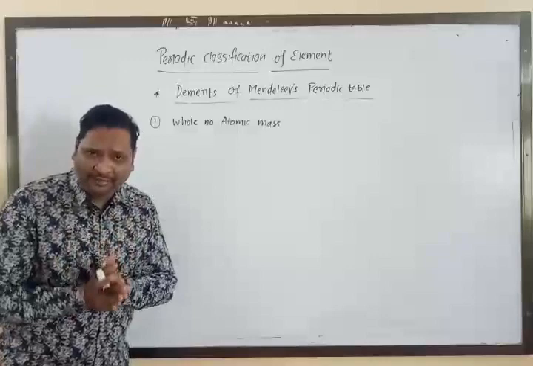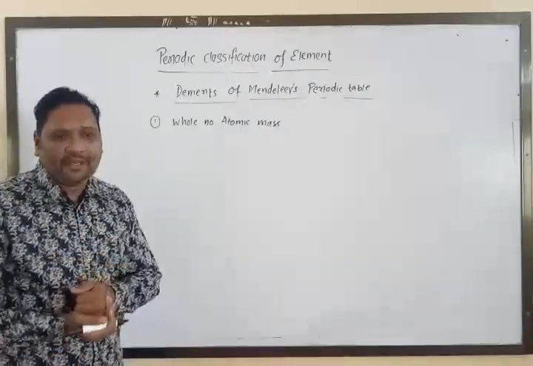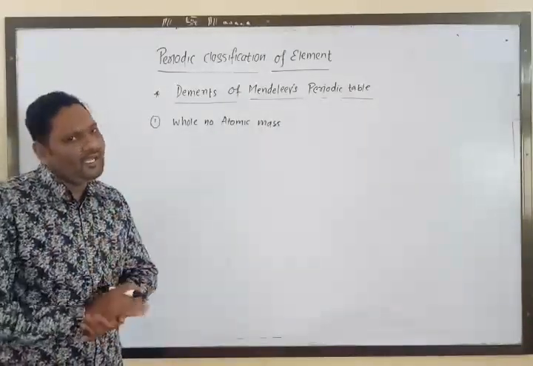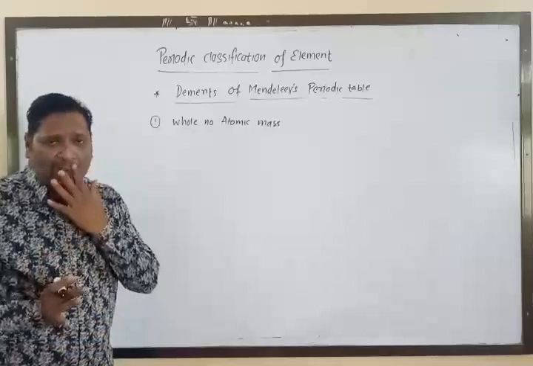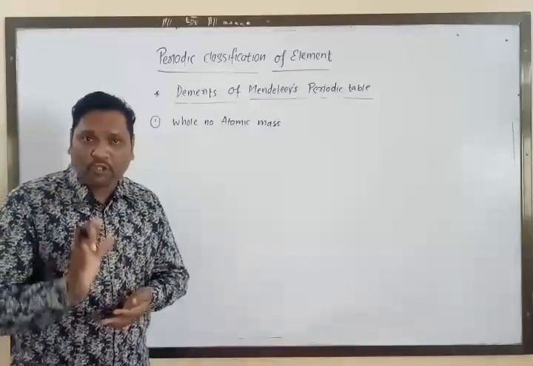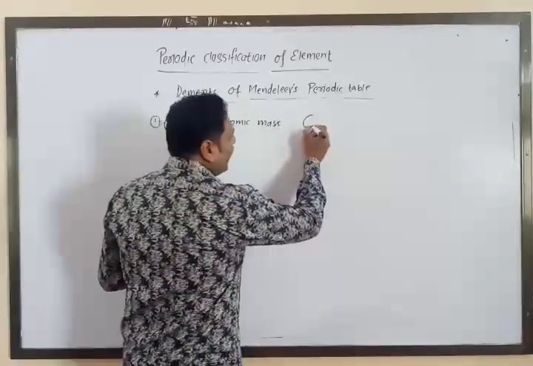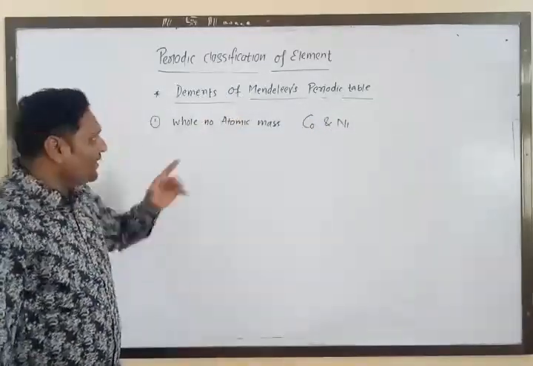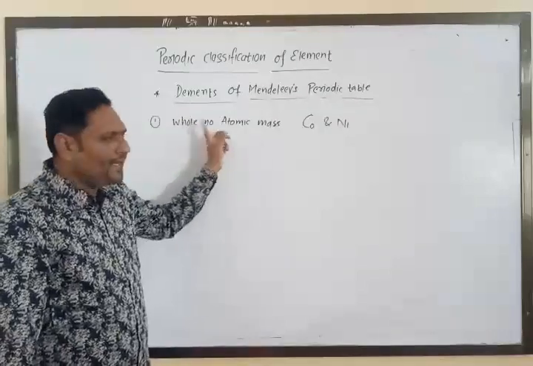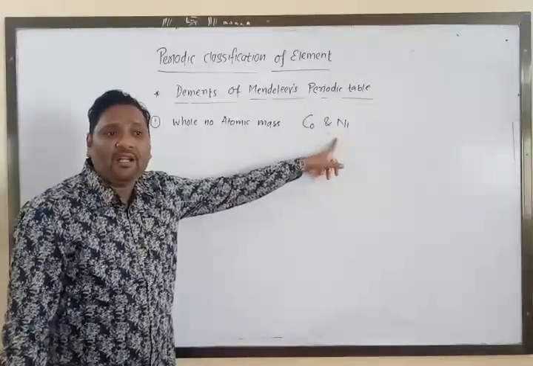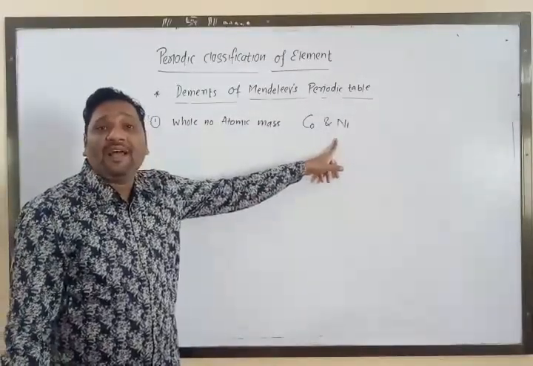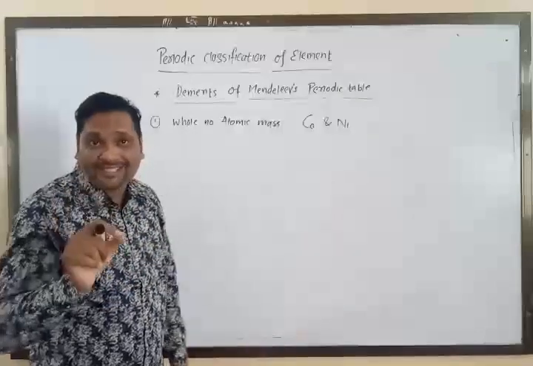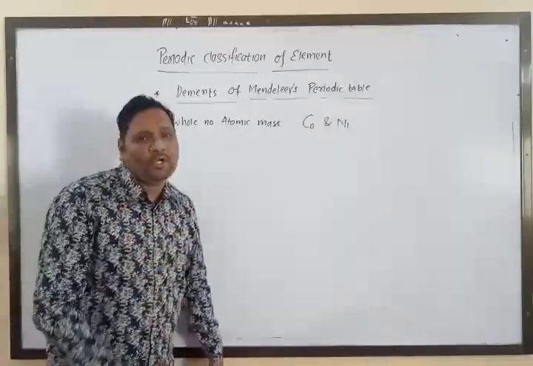Ambiguity means uncertainty. Since the whole number atomic mass of cobalt and nickel are similar, they are not getting the proper sequence in the table.